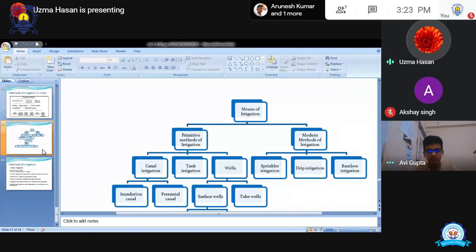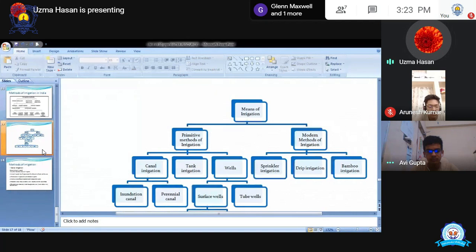So canal irrigation means that from the river we cut a row, whether it is wide or thin, and the water comes through the canal. Okay, that is canal irrigation. Next is tank irrigation. Okay, let me explain one thing more.